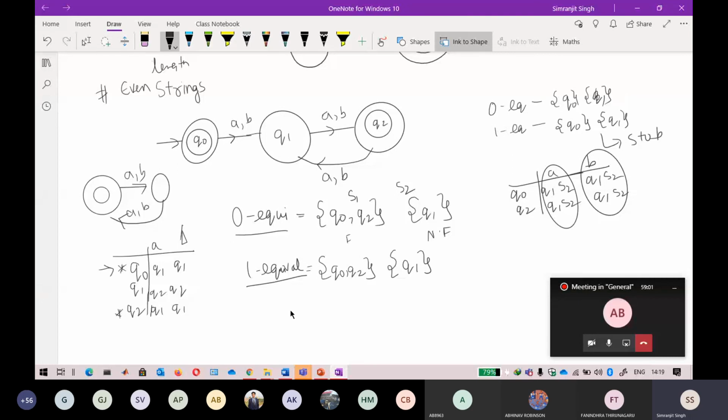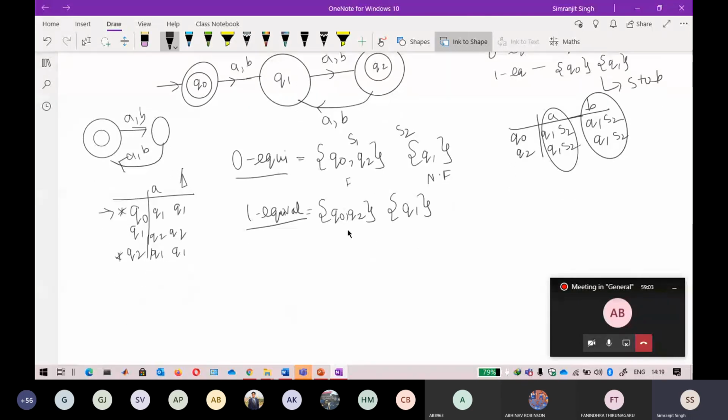Okay, so in the algorithm here, you just replace Q naught and Q2, these two states, with Q. Q1 is Q1 there, so I do not need to worry about it. So wherever Q naught or Q2 occurs, you replace it by Q.